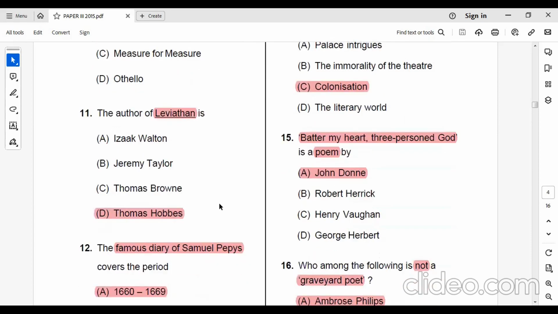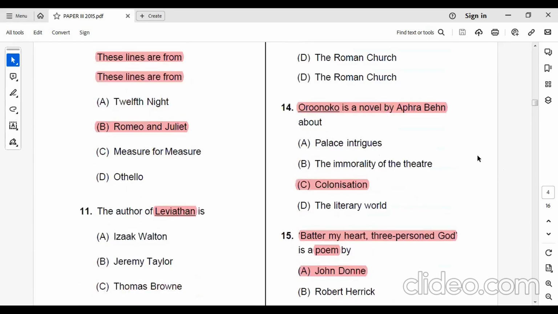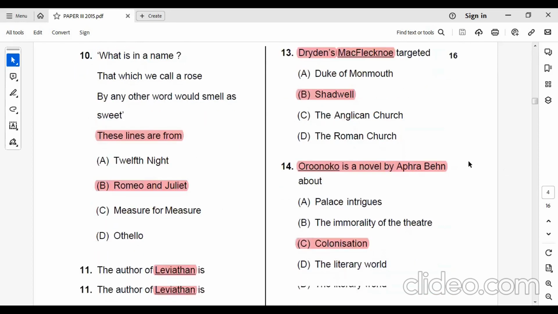The famous Diary of Samuel Pepys covers the period of 1660 to 1669. Then question number 13, Dryden's MacFlecknoe targeted whom? Shadwell.